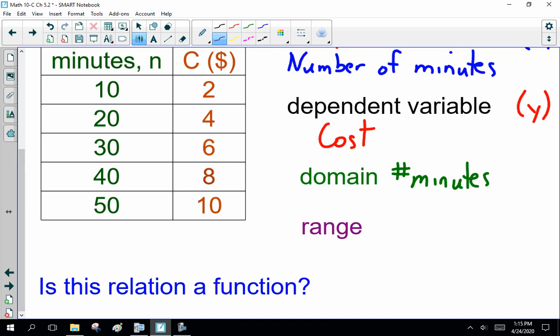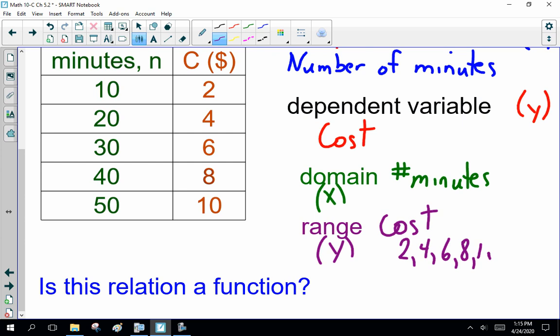What's my range? Sorry, domain is my x values. My range is my y values, which is cost. Now, someone here might say, but Mr. Sutton, we have this written out. So if you say the cost is 2 or 4 or 6 or 8 or 10, I really can't argue with you because you're not listening to me. But that means our domain, our x values, are 10 or 20 or 30 or 40 or 50.